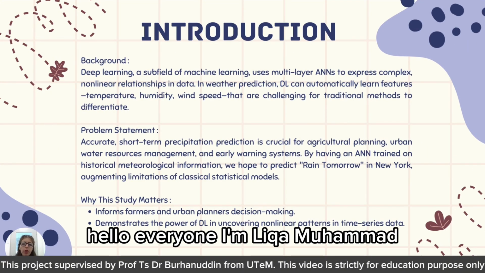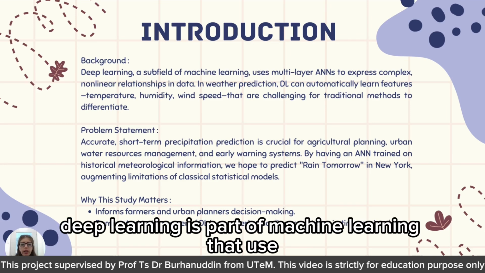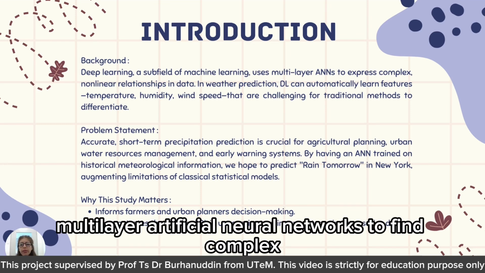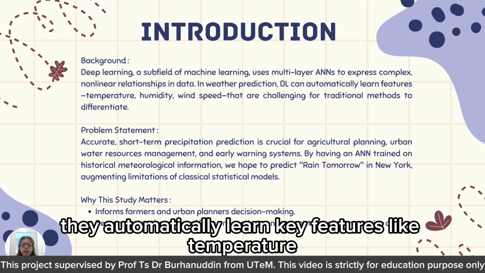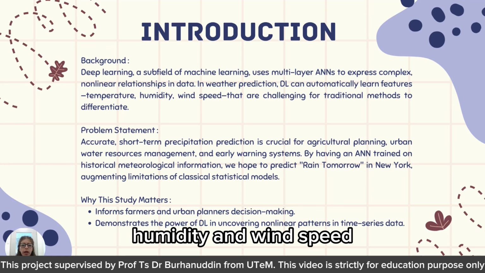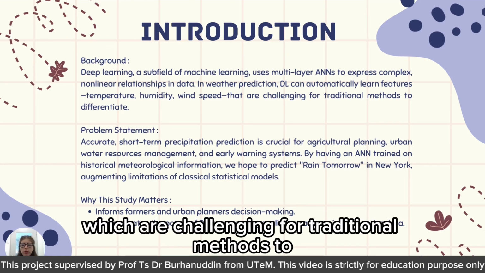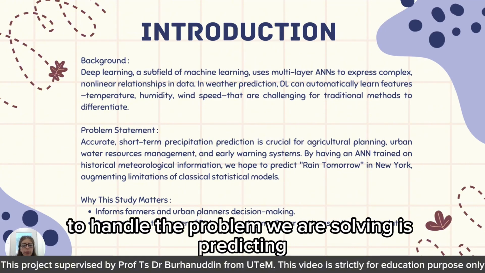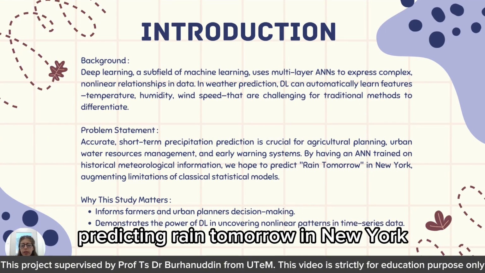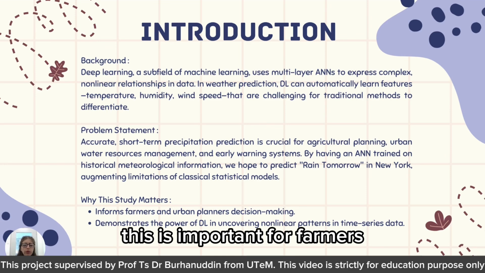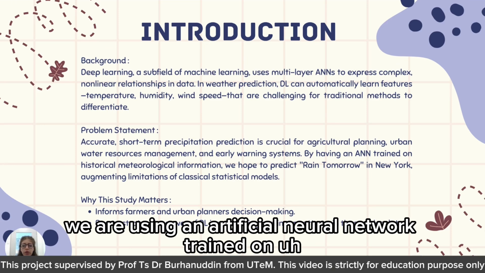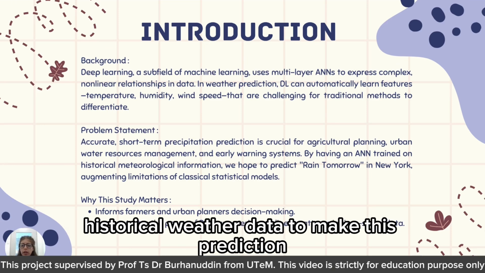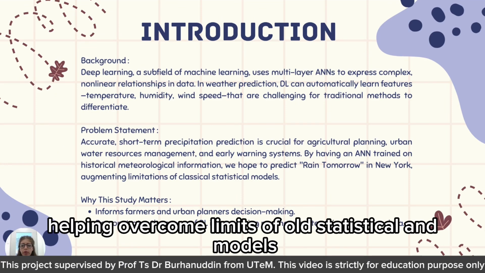Hello everyone, I'm Liqa Mohammad. Let's start with the basics. Deep learning is part of machine learning that uses multi-layer artificial neural networks to find complex nonlinear patterns in data. For weather prediction, it can automatically learn key features like temperature, humidity, and wind speed, which are challenging for traditional methods to handle. The problem we are solving is predicting rain tomorrow in New York. This is important for farmers, city planners, and early warning systems. We are using an artificial neural network trained on historical weather data to make this prediction, helping overcome limits of old statistical models.